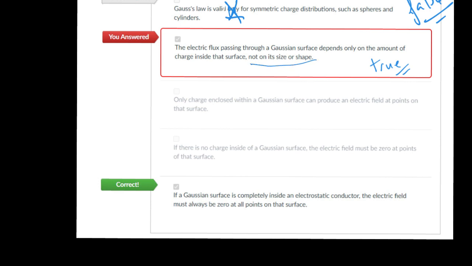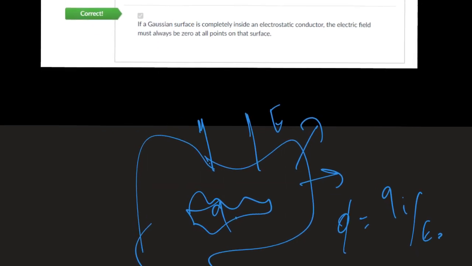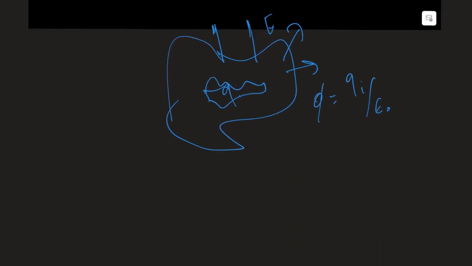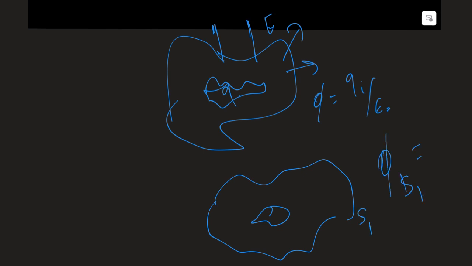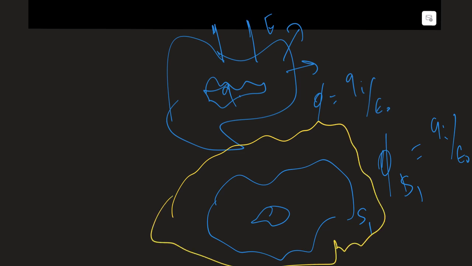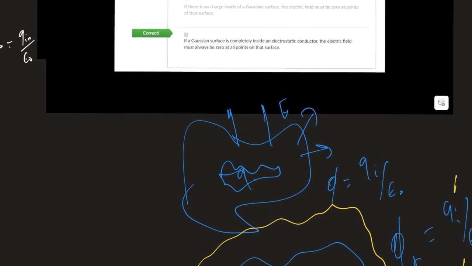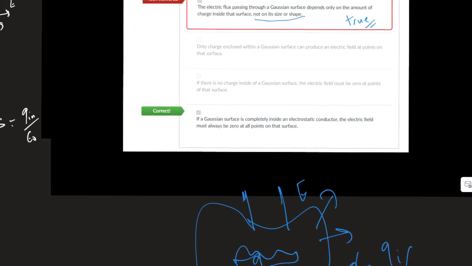What about the size or the shape? It doesn't depend. For all shapes and all sizes, if you have this distribution of charge and you create this Gaussian surface, the flux through surface S1 will be the charge inside divided by epsilon 0. If you create another surface with a different shape, the flux over S2 will also be the charge inside divided by epsilon 0. So it depends only on the charge inside, not on the shape. So this is true.